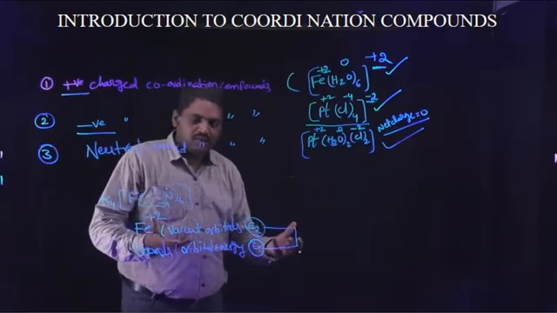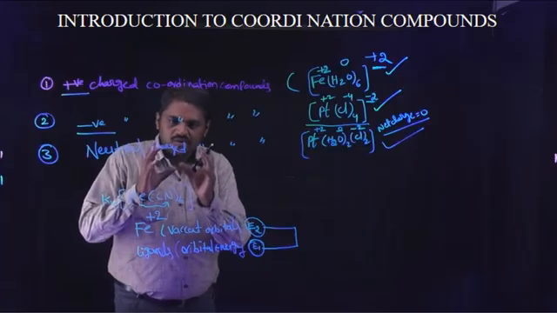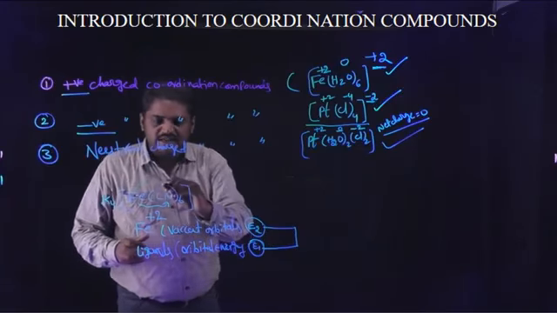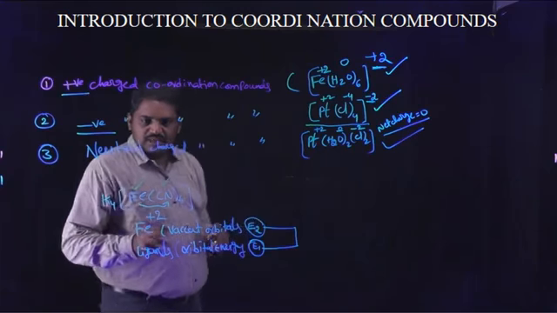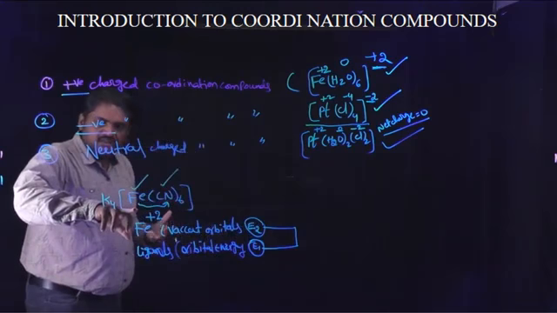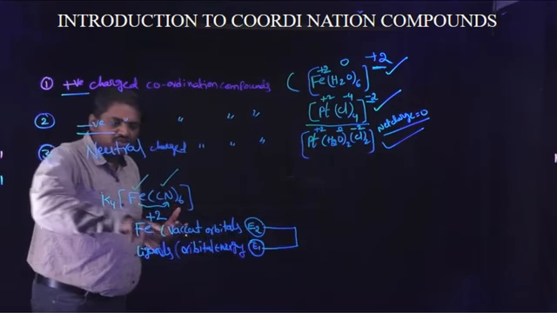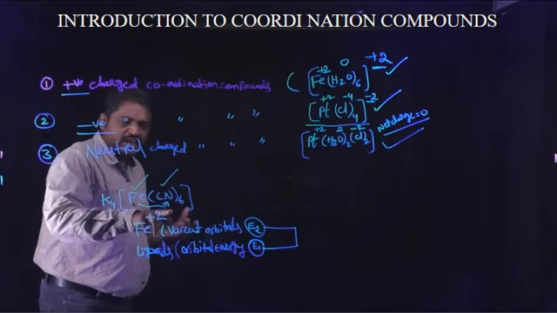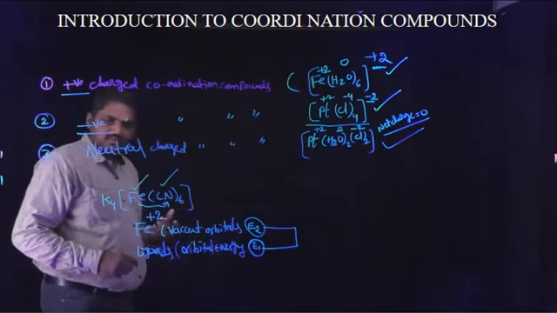In this coordination compound, there are two parts. First is the central metal ion and the second is the ligands. The central metal ion contains some vacant orbitals, whose energy is denoted as E2, and the ligand orbital energy is denoted as E1.